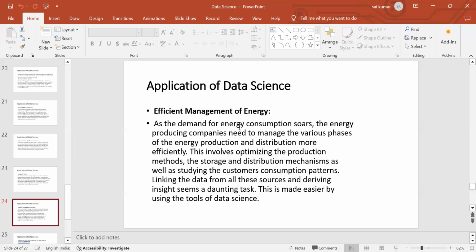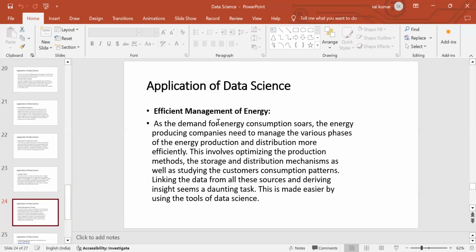With the demand for energy consumption rising nowadays, the energy producing companies need to manage various phases of energy production and distribution more efficiently. This involves optimizing the production methods, the storage and distribution mechanisms, as well as studying the customers' consumption patterns. Linking the data from all these sources and deriving insights seems a daunting task. This is made easier by using the tools of data science.